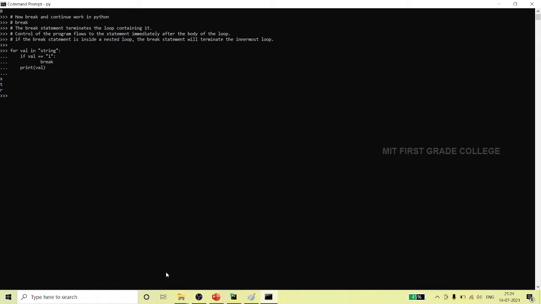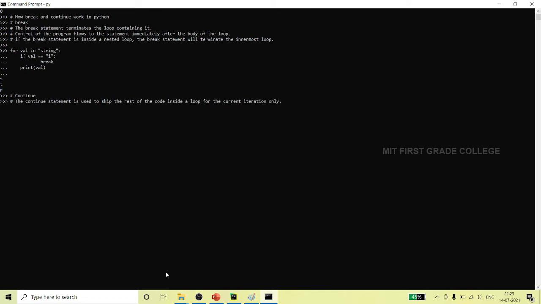We will see how continue works. Next is continue. The continue statement is used to skip the rest of the code inside a loop for the current iteration only.